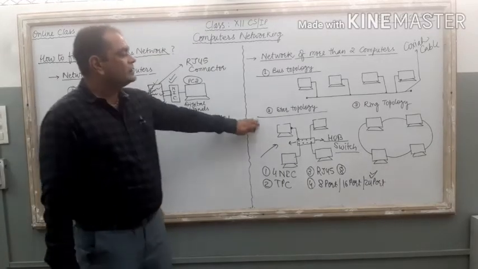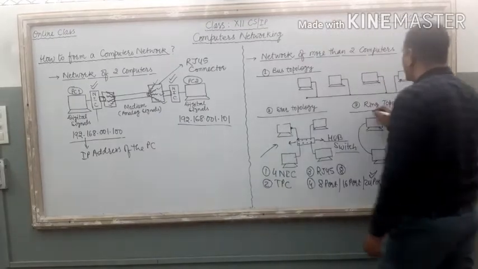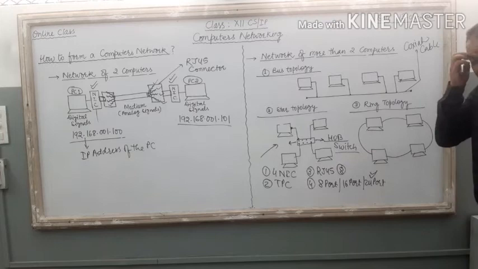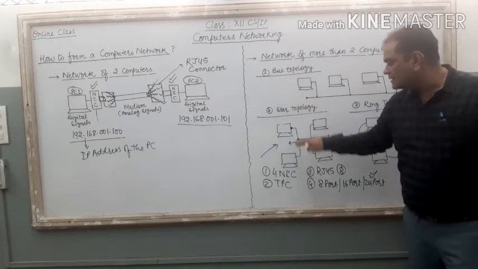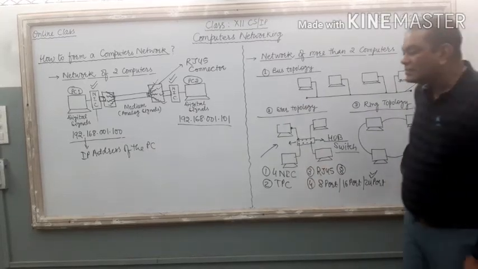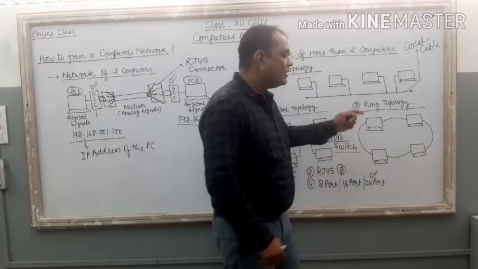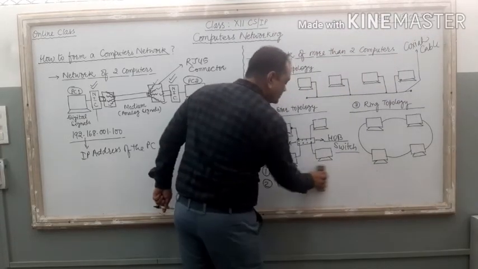So here it is the star topology. Now come to the next one. It is ring topology. The same 4 computers are connected in a different style. Here the style is different, the bus looks different from the star. Now see the diagram of this ring topology. It looks like a ring only, so the name is ring topology.